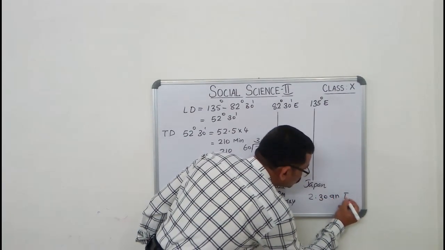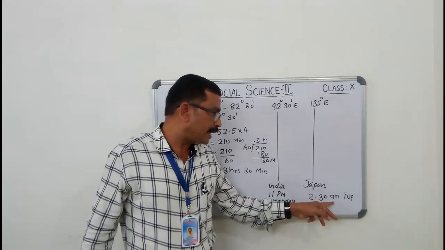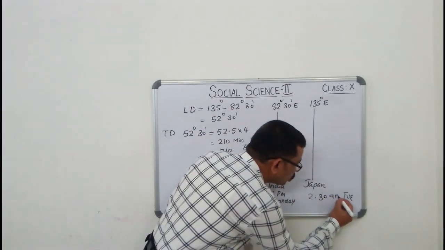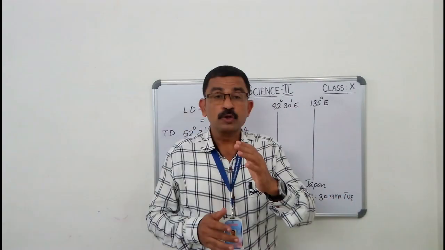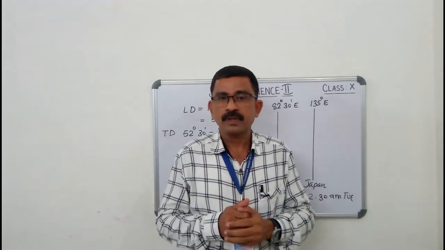The Japan time is 2:30 a.m. Tuesday. Got it? You should always be careful about AM and PM.